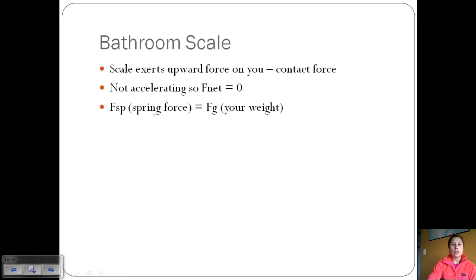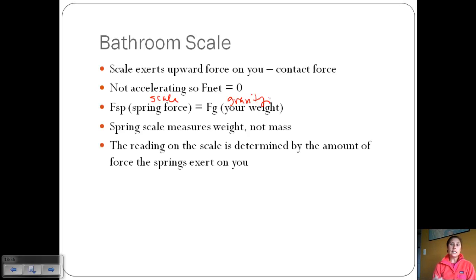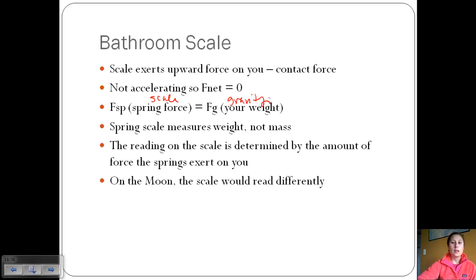So F_SP, which is the spring force, which comes from the scale, has to be equal and opposite to F_G, which is due to gravity, which results in your weight. So the spring scale measures weight, not mass. Okay, the reading on the scale is determined by the amount of force that the springs exert on you, which we know are equal and opposite to the force of gravity pushing down on you. So on the moon, the scale is going to read differently because the force due to gravity on the moon is going to be different. And this is called your apparent weight. So whatever weight that scale gives you is your apparent weight.